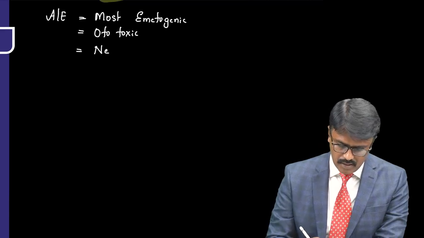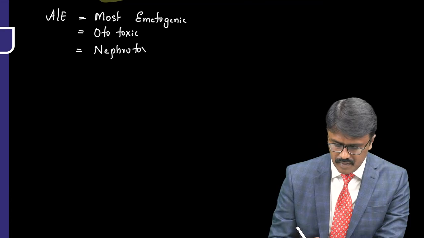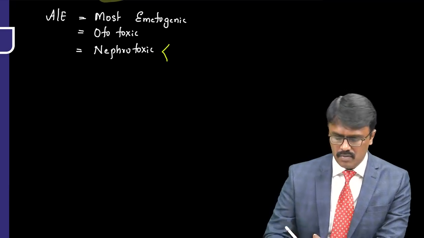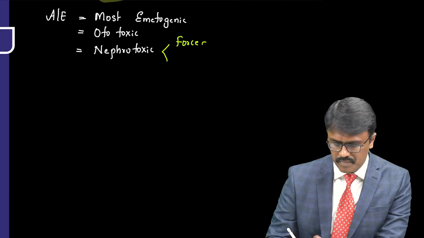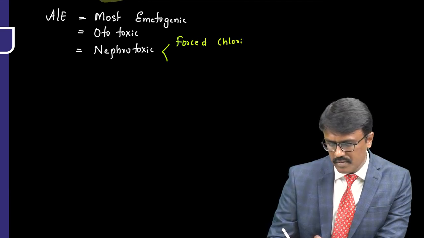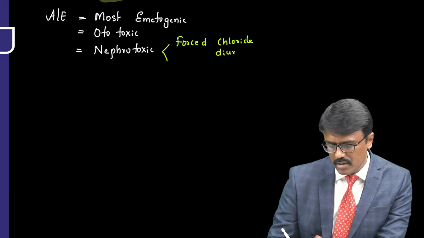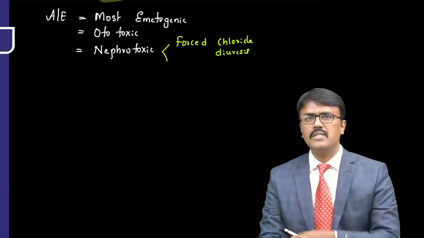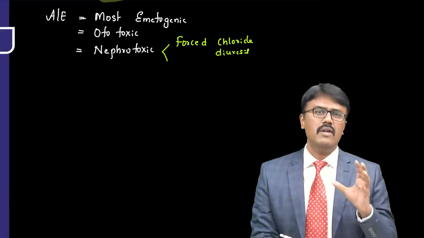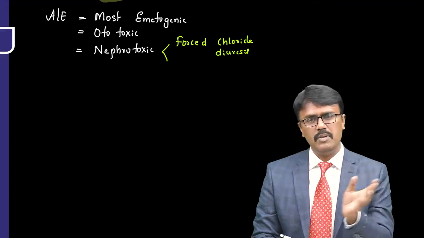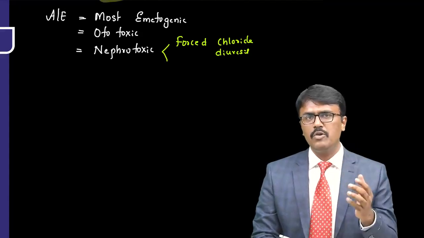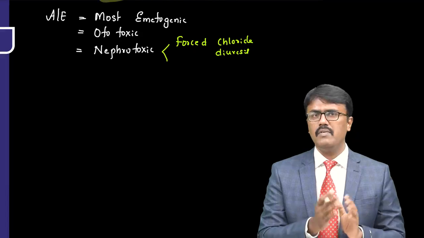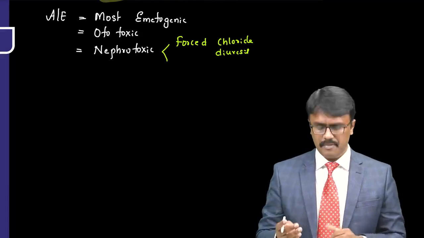The drug also causes nephrotoxicity, so it can damage the kidney. To prevent this kidney damage, we do something called forced chloride diuresis. Now, how to induce diuresis faster? We have to use mannitol with sodium chloride. What happens in the presence of chloride? This cisplatin will not stay for a longer period in the kidney, so it will be thrown away. So that is called forced chloride diuresis. That will not allow cisplatin to stay in the kidneys for a longer time and prevents nephrotoxicity. So we use mannitol with sodium chloride.